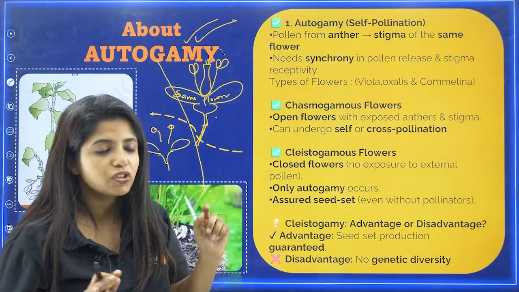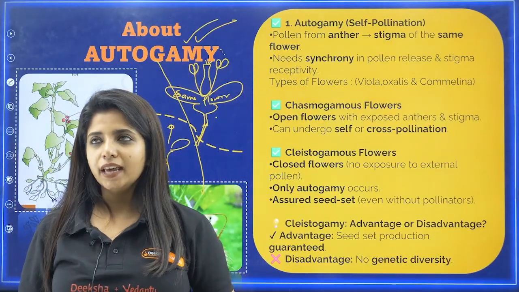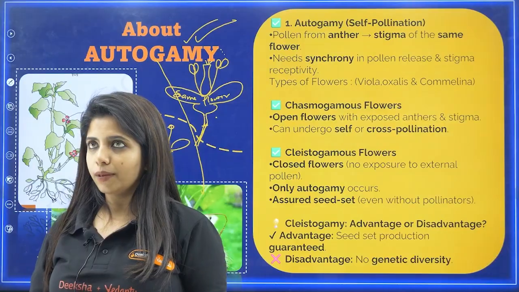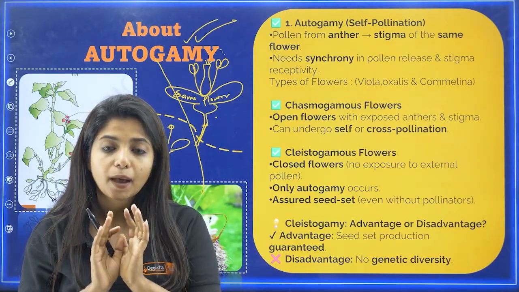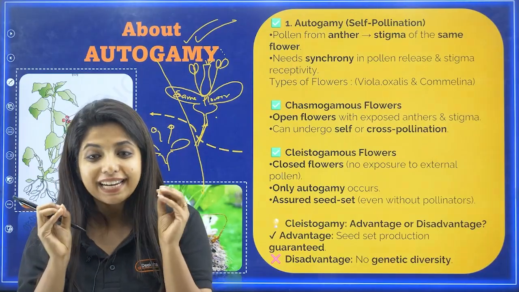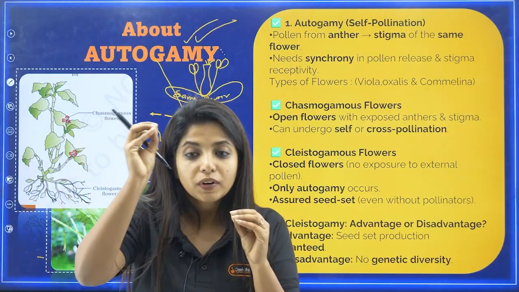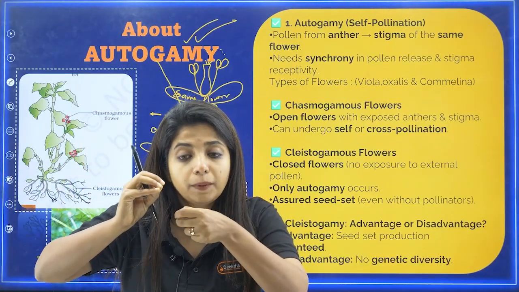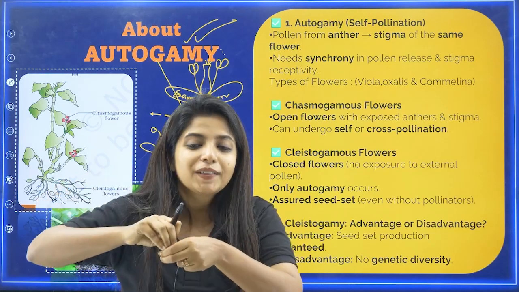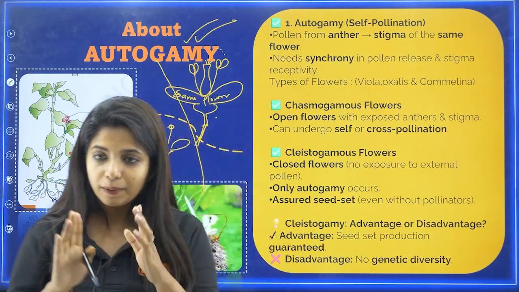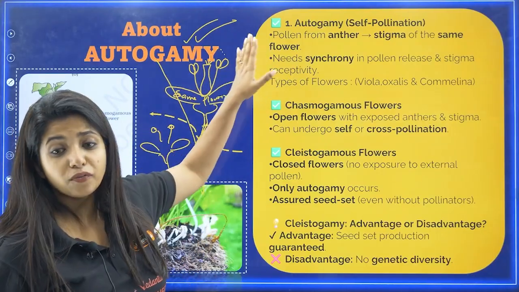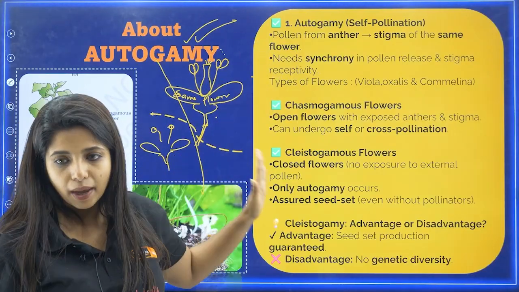As in, just suppose the pollen grains are being released and the stigma is like, you cannot come and land on me. Can it do like that? If it happens, my dear children, do you think pollination can happen successfully? No. So it needs synchrony, that is, the pollen should be released at the same time when the stigma is receptive, such that the pollen can land over there and go ahead with the next process. So it needs synchrony. Please understand that. That is one very important thing for autogamy to happen.